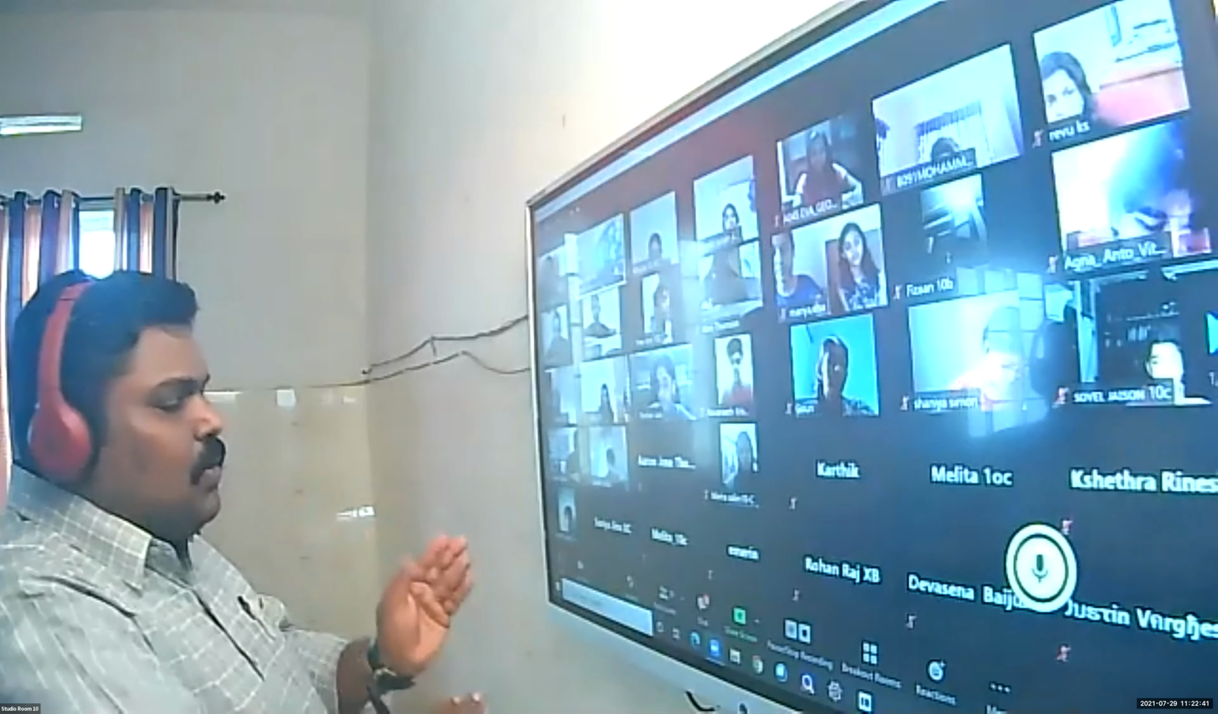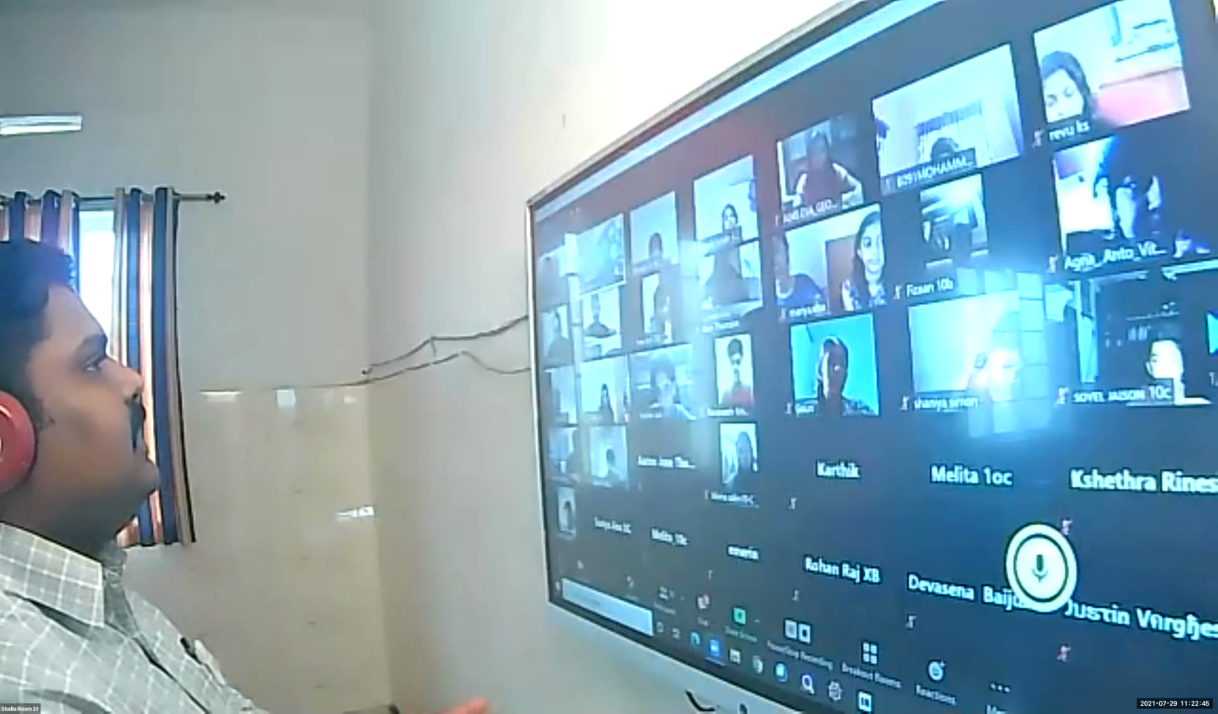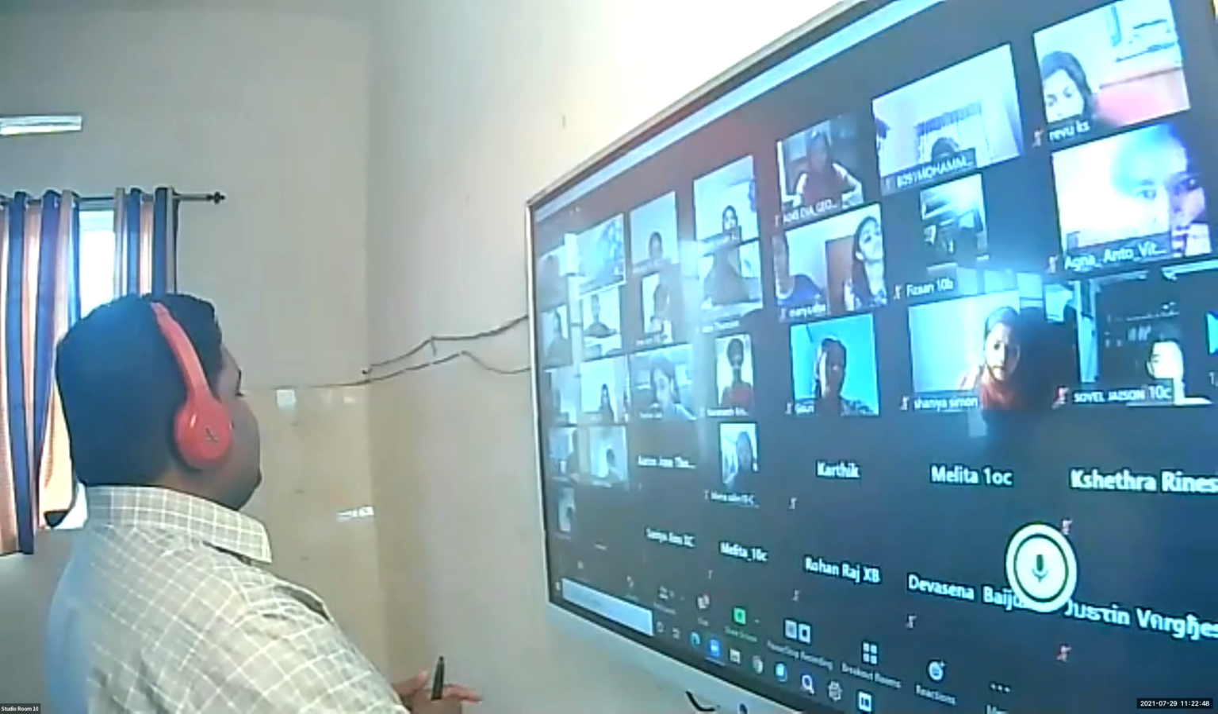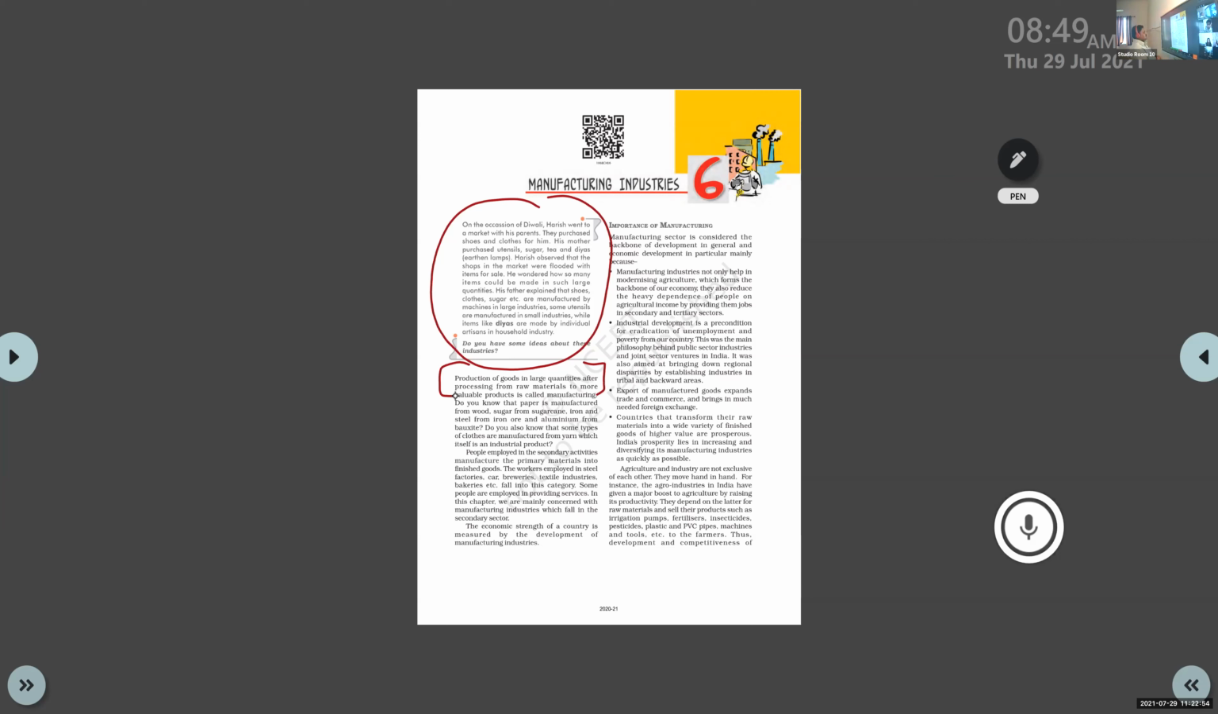So the price of a finished good is comparatively higher than the product from the primary sector. Okay. So value is added by using the machinery. Observe that sentence and underline it. Production of goods in large quantities after processing from raw material into more valuable products is called manufacturing. Write the question there. What is manufacturing? Okay.